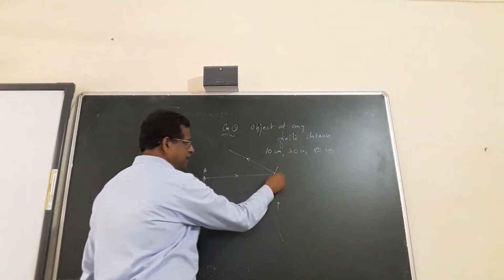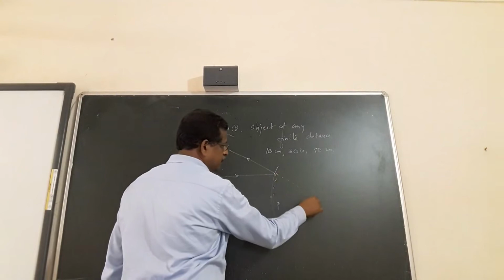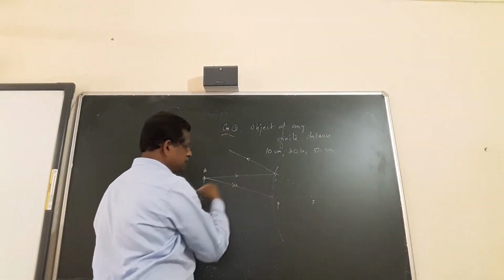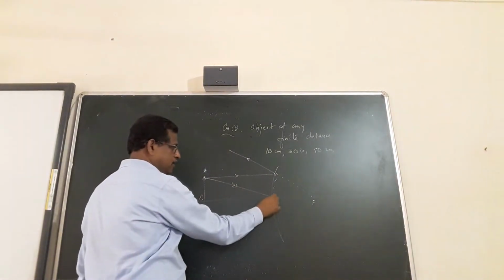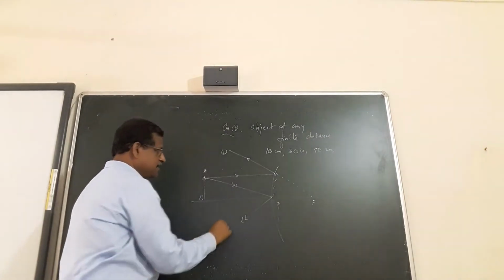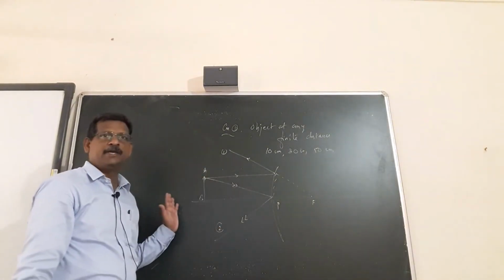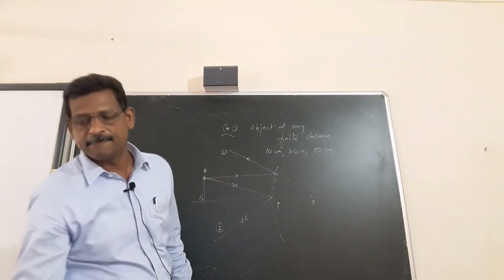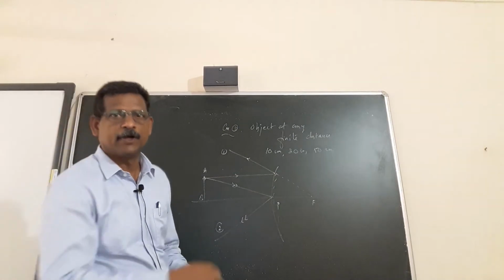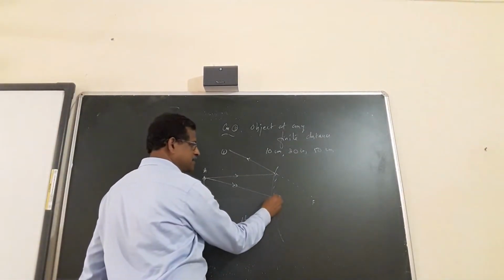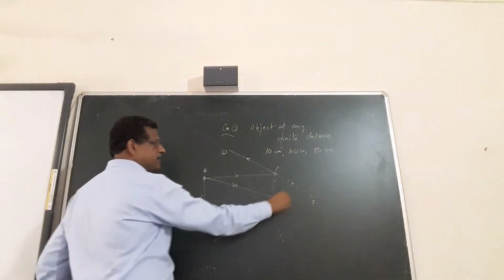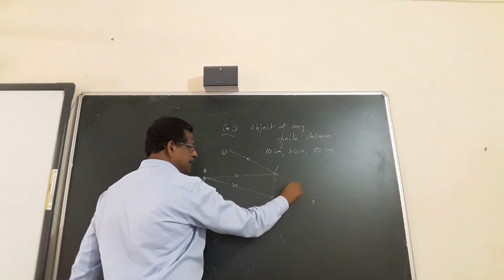And it appears to come from a point here, the focus. A second ray of light reaching the pole, obeying the laws of reflection, reflecting back. This is the first ray and second ray. These two rays are not at all meeting anywhere on the left side. So if this ray is extended back, these two rays for a person on the left side appear to come from this point, that is here, A dash and B dash.